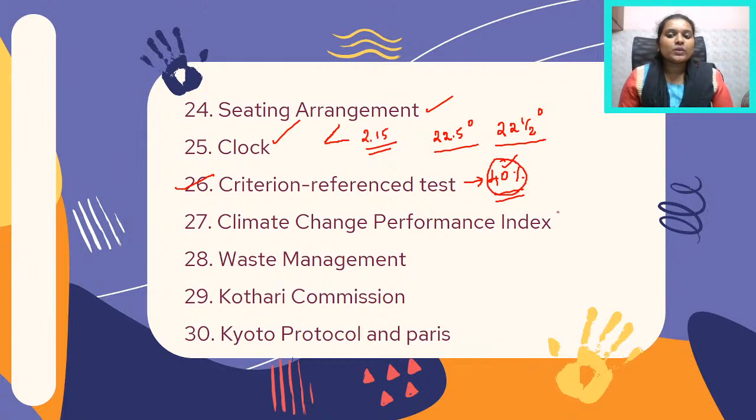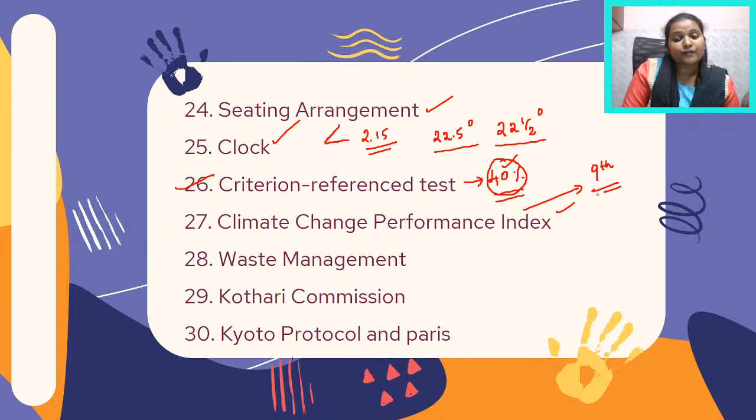The next question was with regard to climate change performance index. Again, ranking becomes very important. You need to know the ranking of India with regard to various environmental conventions and parameters as well. With regard to climate change performance index, India ranks ninth. So that's a piece of information.